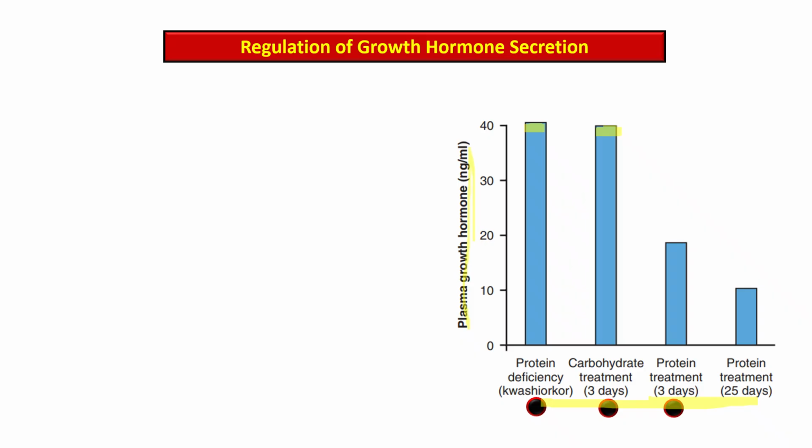However, when protein treatment is started, it comes down and drops significantly, indicating early signs of protein replacement beginning to reduce the growth hormone. Then, after 25 days of the protein treatment, the growth hormone level goes further down, showing that prolonged protein therapy restores the growth hormone to near normal level.